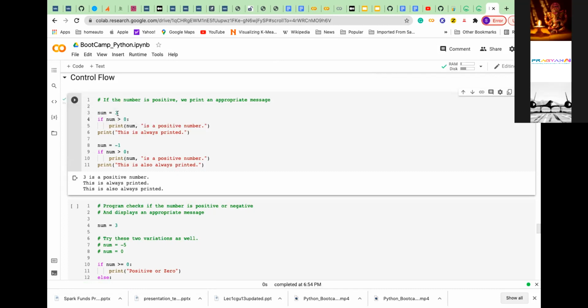So this is a positive number, since 3 is greater than 0. So 3 is positive is printed, and this is always printed. And if I supply a negative value, this won't be printed, because -1 is negative. So this is a control flow. Any questions here? Anybody has not understood this control flow?